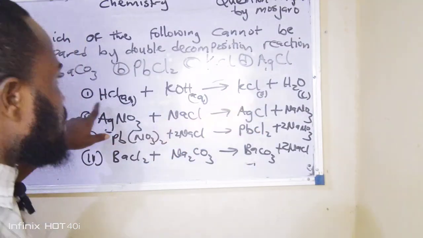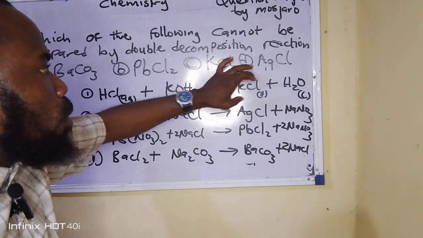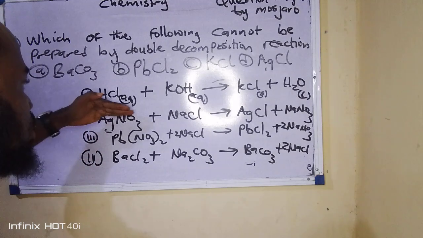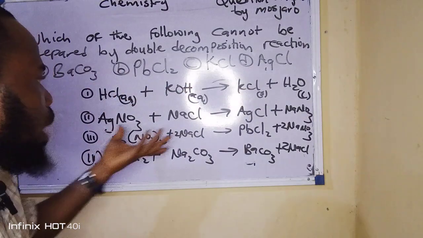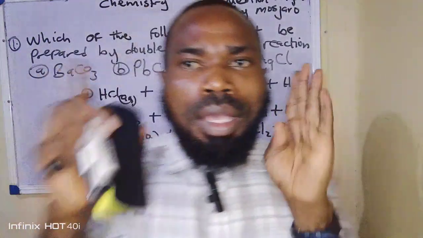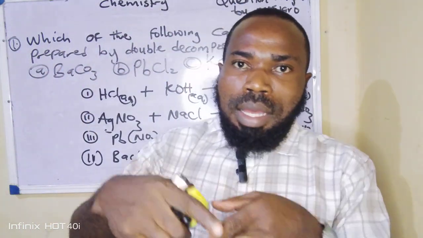So I gave you the method that we can use to prepare potassium chloride, which is simply by neutralization reaction, reacting an acid and a base to form a salt and, of course, water. Now the rest of the options, we have to analyze them. So how are they prepared? That's why I brought out these equations. So quickly now, we did one straight to the point. This is one question analysis that we brought out today.